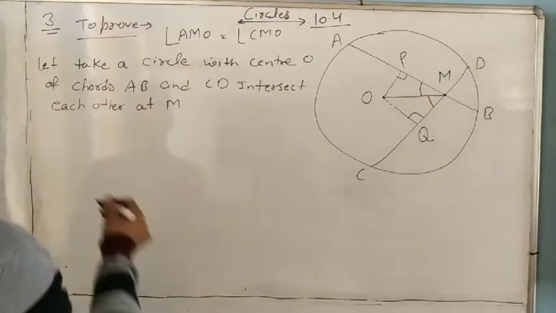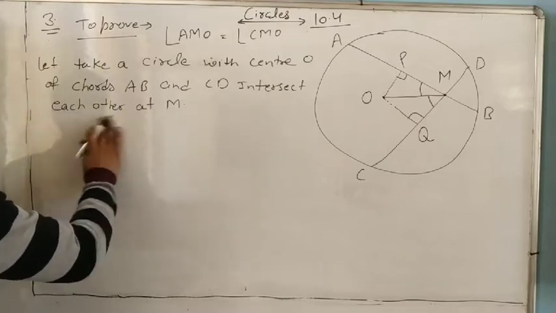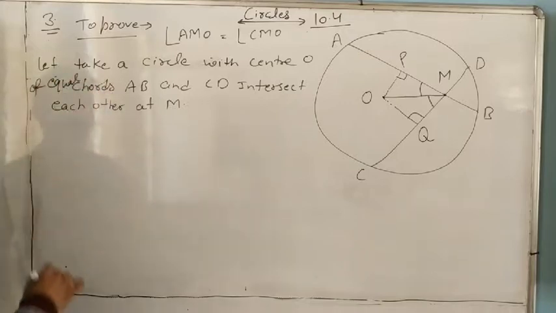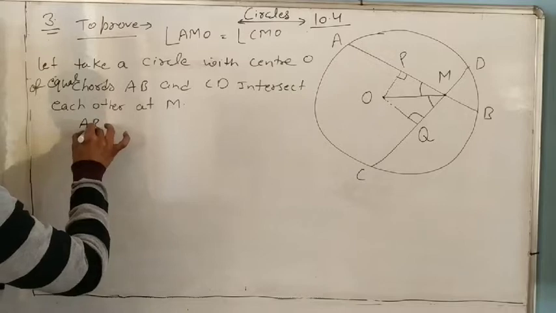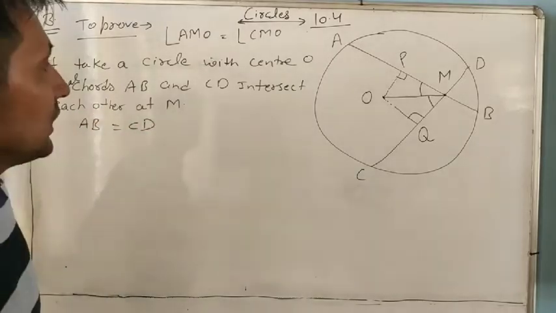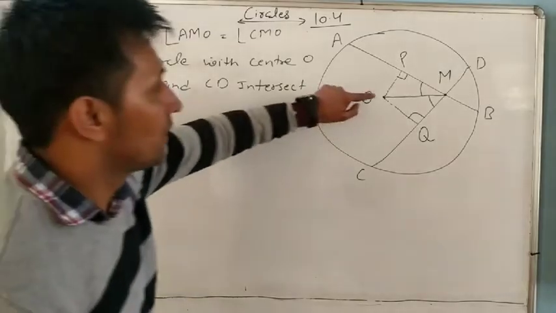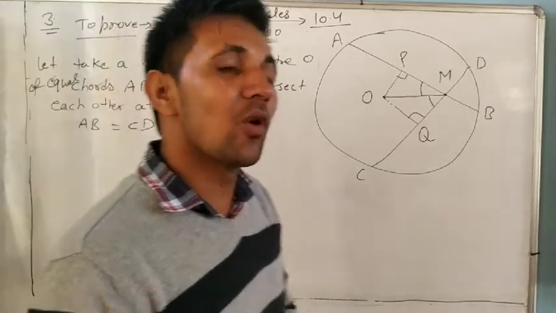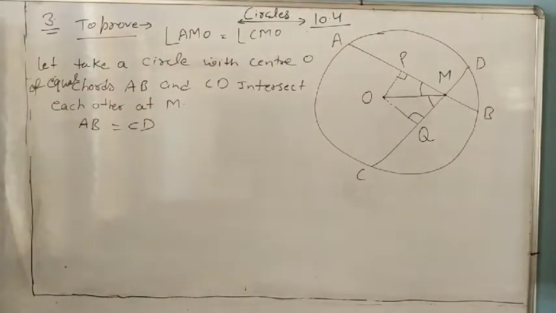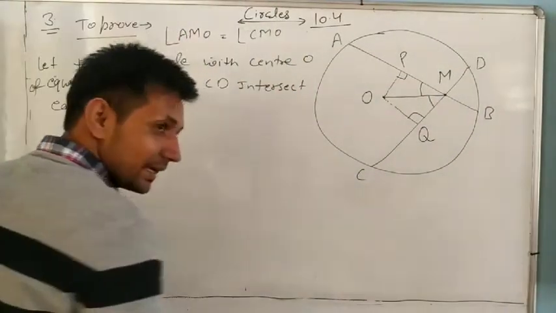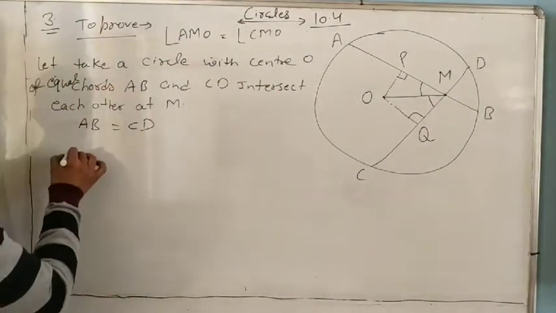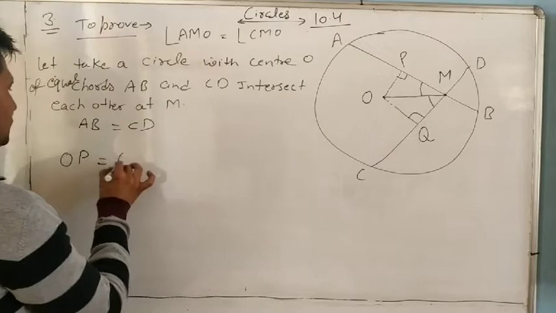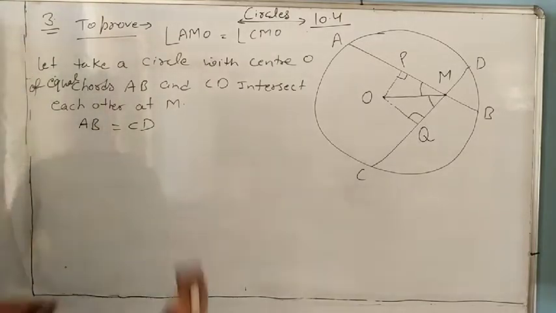Two equal chords, so AB equal to CD. We will take the perpendiculars from the center, and we know if chords are equal then they are equidistant from the center. Understand or not? So you can say that AB equals CD, so you can directly write OP equal to OQ.